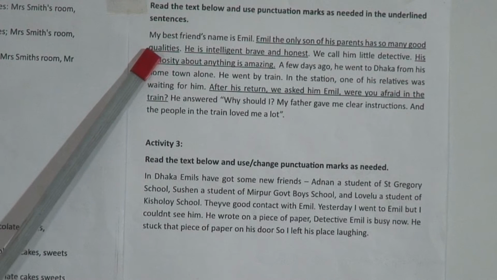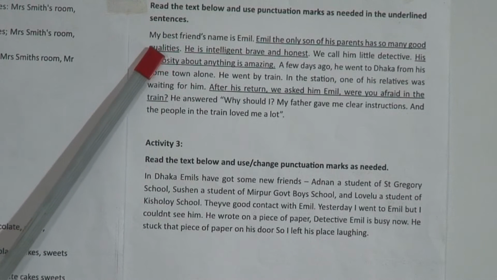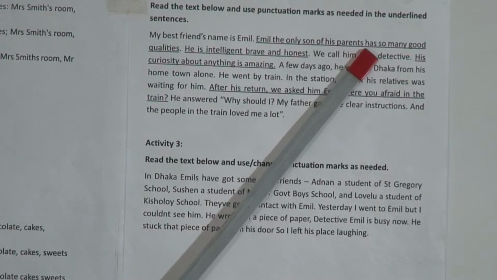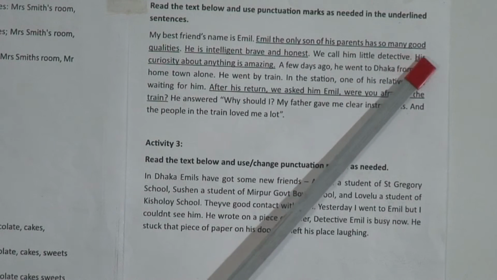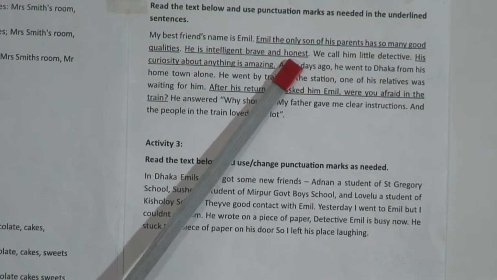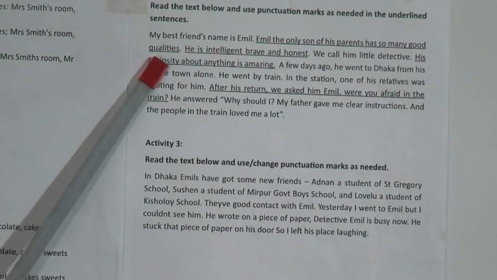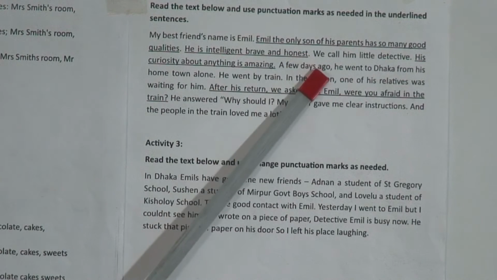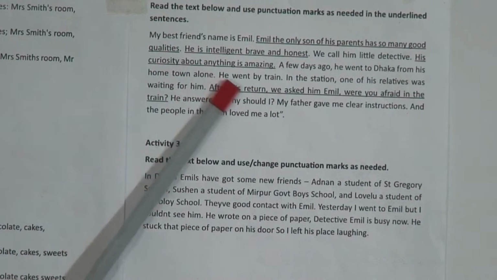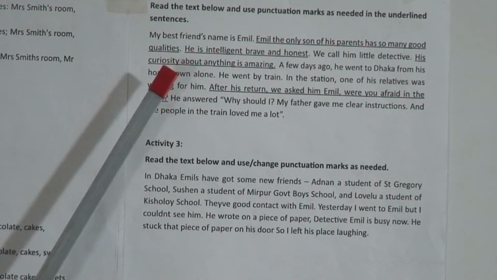Okay, let's read this passage. My best friend's name is Emil. Emil, the only son of his parents, has so many good qualities. He is intelligent, brave, and honest. So you will punctuate these 2 sentences correctly. And then we call him Little Detective. His curiosity about anything is amazing. So you will punctuate this sentence also.